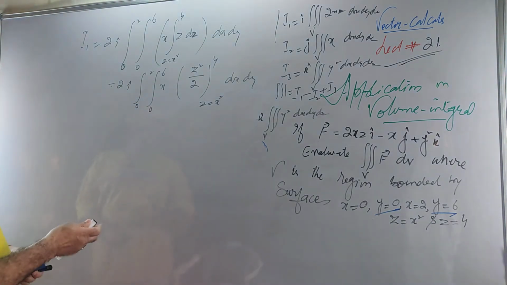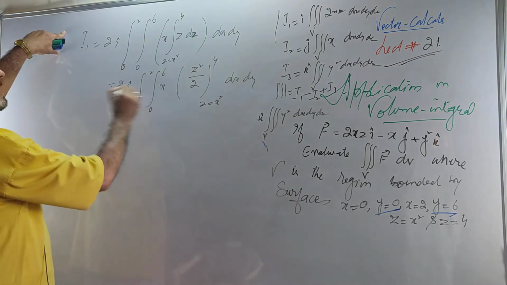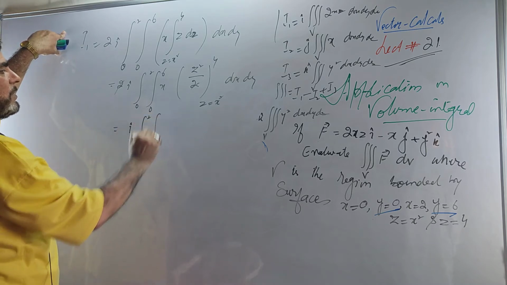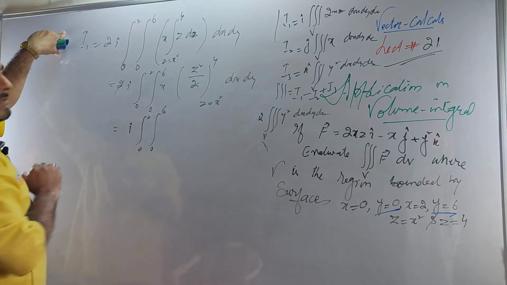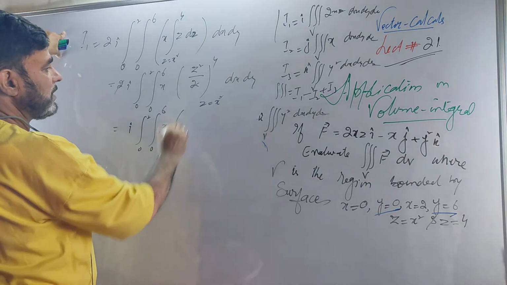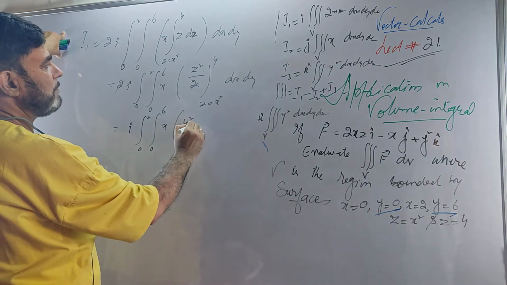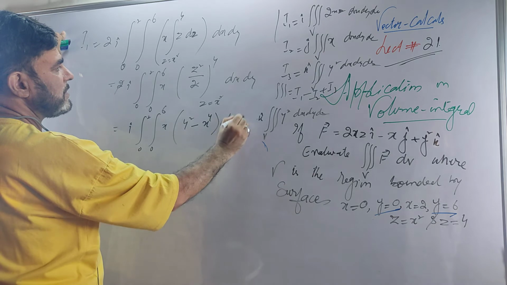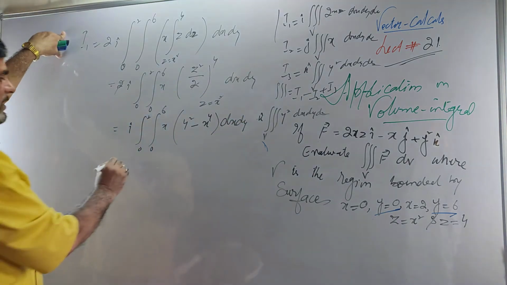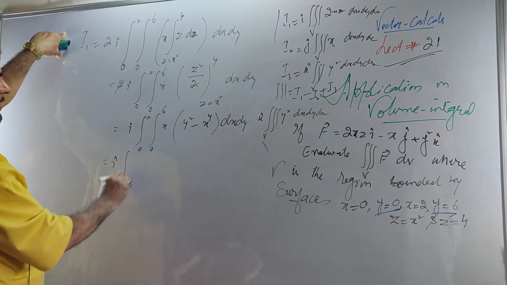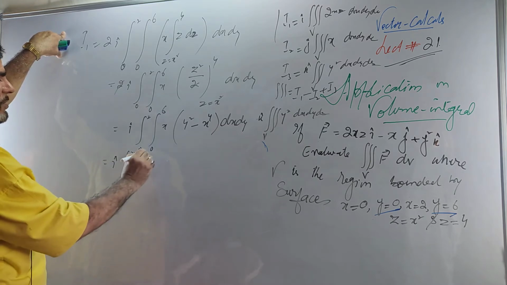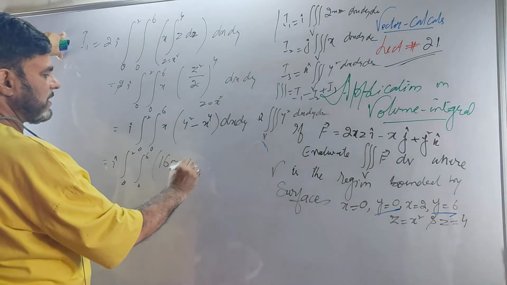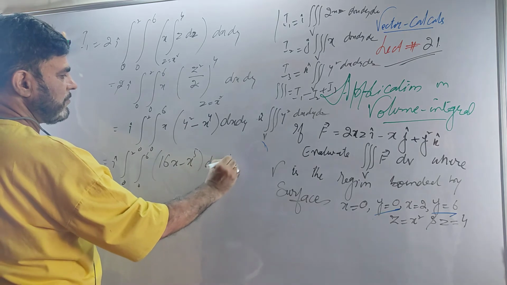Just see what we are doing. Then this 2 and this 2 will go. It is i times the double integral, 0 to 2 for x, 0 to 6 for y, with x ranging up to the upper limit 4, that is (4 minus x square) whole square, times x, dx dy. Okay, this is i times the double integral 0 to 2, 0 to 6, of 16x minus x^5, dx dy.